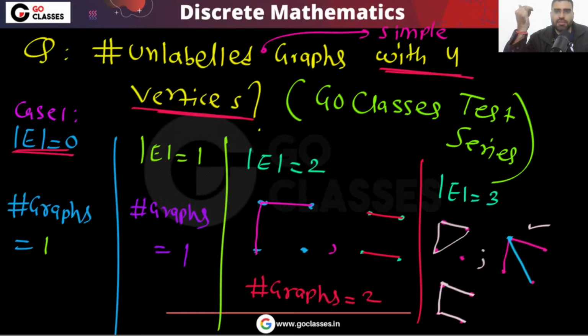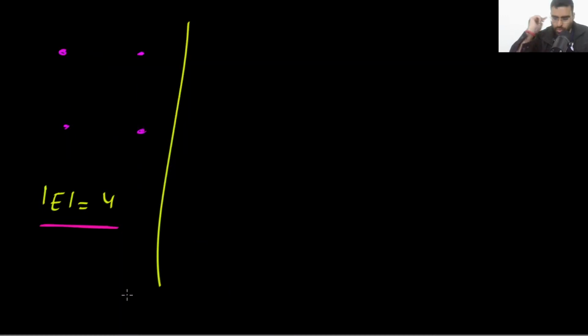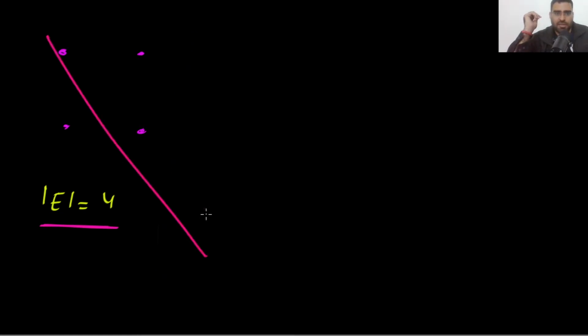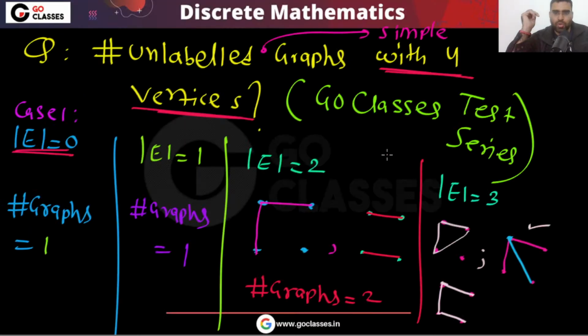I think I don't remember this exact question. I think in this question we are asking at most 3 edges, because actually you will have to do this manually. See, are you getting my point? You will have to do this manually.